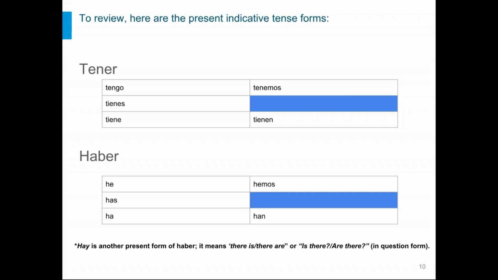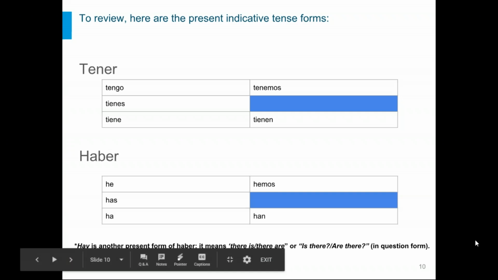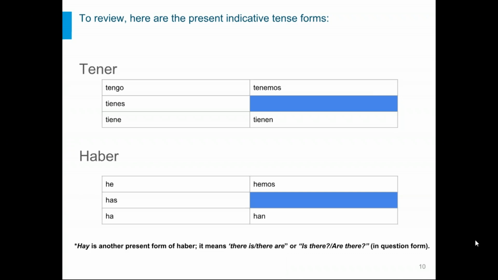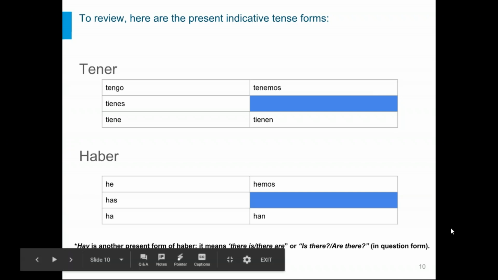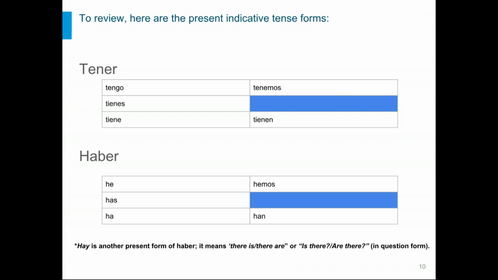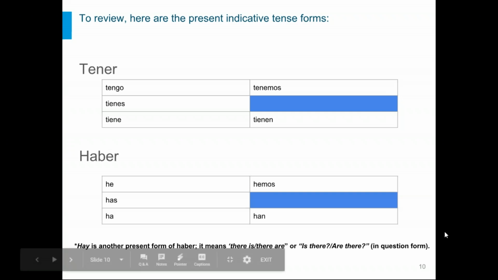So that one word has 4 different translations. And that's the more common one, the one you'll probably be using a little bit more for now in the early parts of the program. And then that conjugation, he, has, ha, hemos, and han, will come into play as you approach things like compound tenses, present perfect, past perfect tense, etc.